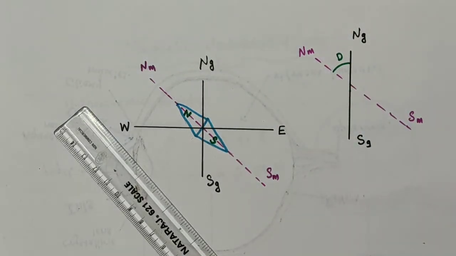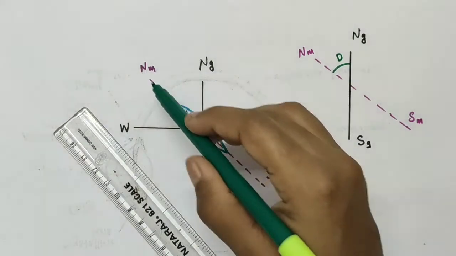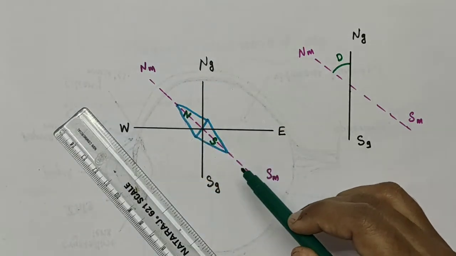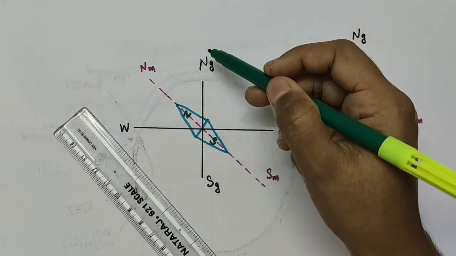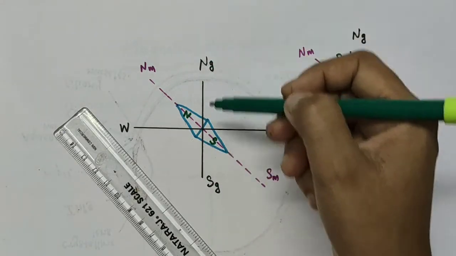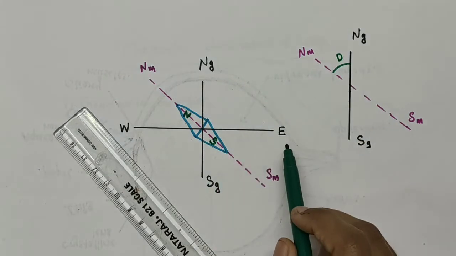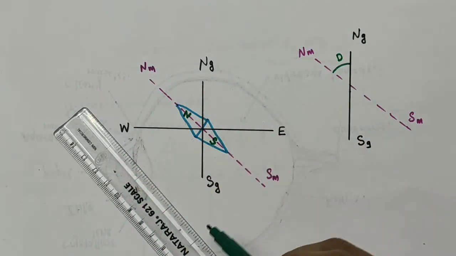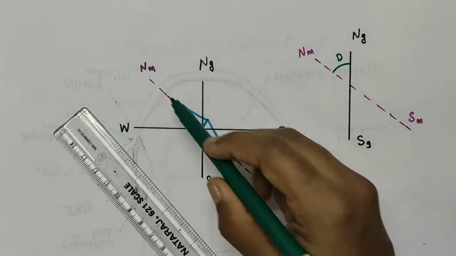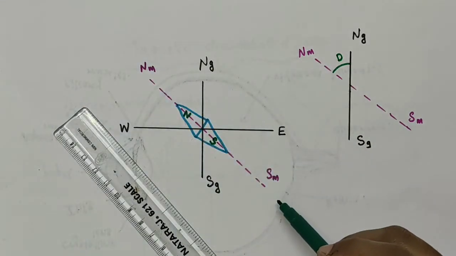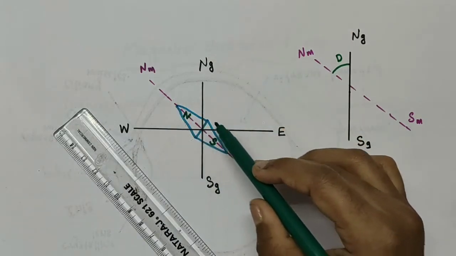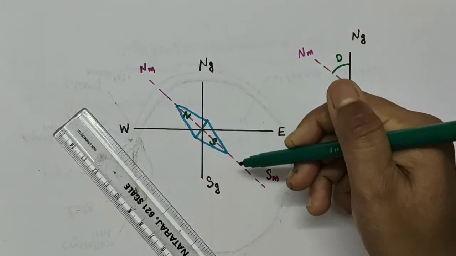Here the magnetic needle actually points along the magnetic axis, along the Earth's magnetic north and south directions, not along the Earth's geographic north and south directions. So this one is the Earth's geographic north and south, and obviously this one will be east and this one will be west. Now the magnetic compass needle will align along the Earth's magnetic north and magnetic south directions.